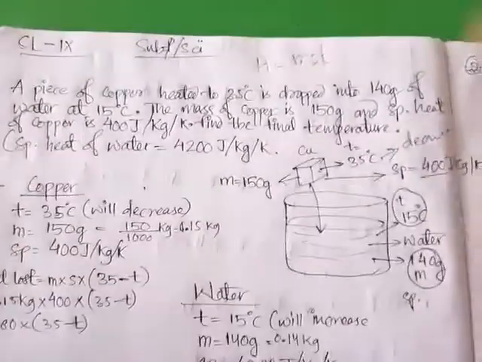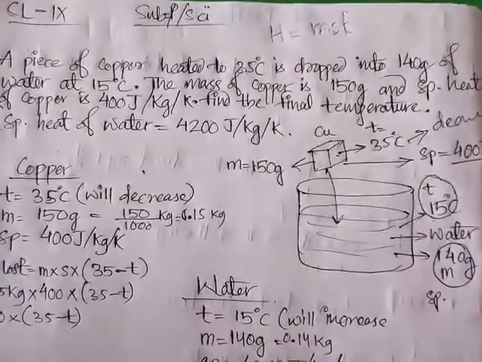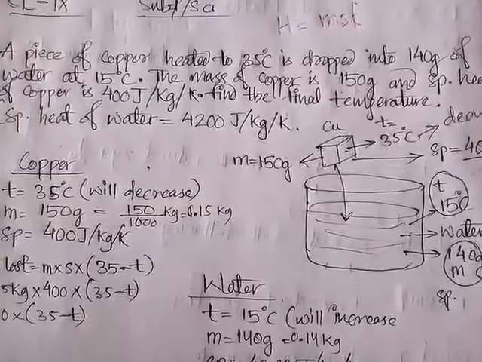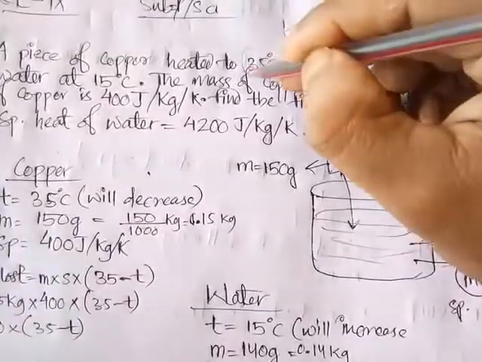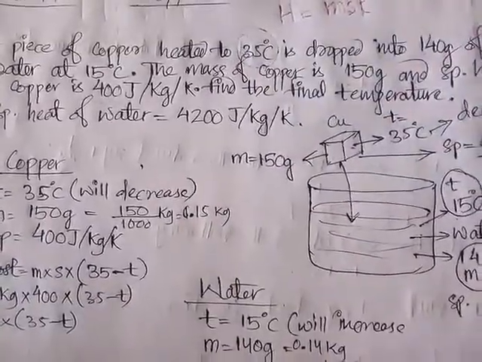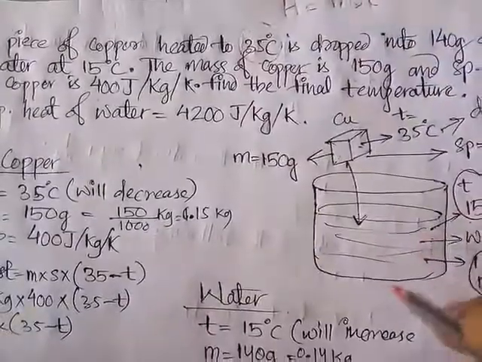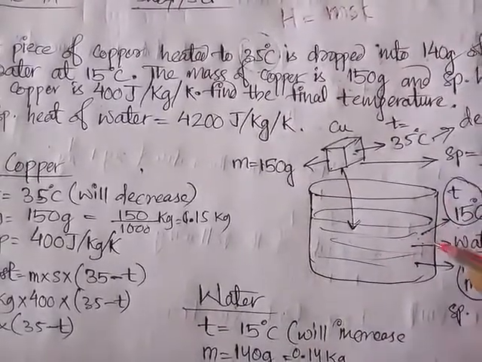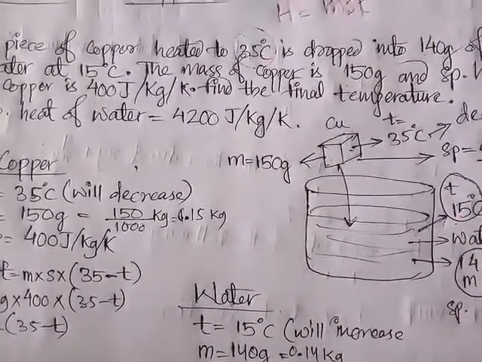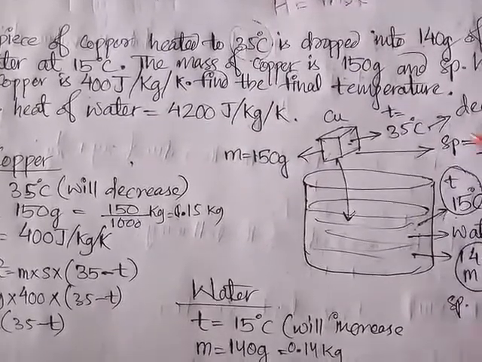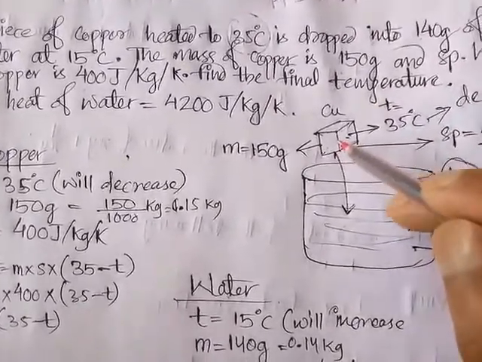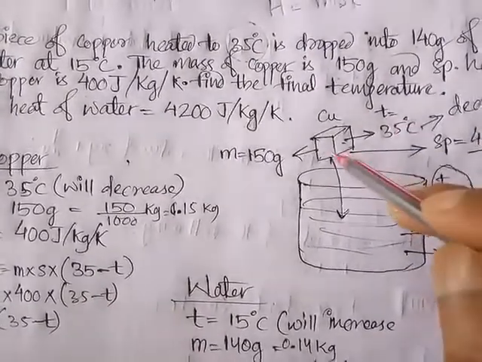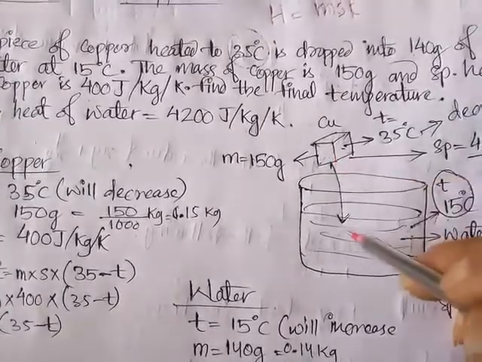Now what are they actually asking in the question? Suppose there is a piece of copper which is heated. After heating, the temperature of the copper is 35 degrees Celsius, and that hot copper is dropped into a container in which water is present, and the temperature of the water is 15 degrees Celsius. Okay, now what will happen? If you put hot copper into cold water, then what will happen?